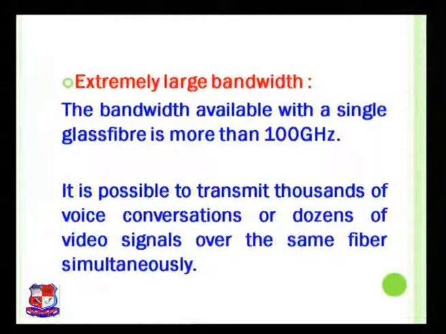Through this large bandwidth, it is possible to transmit thousands of voice conversations, or if I say voice calls, or dozens of video signals over the same fiber continuously, which can be transmitted or received. If we compare it with metallic cable, what is the comparison?